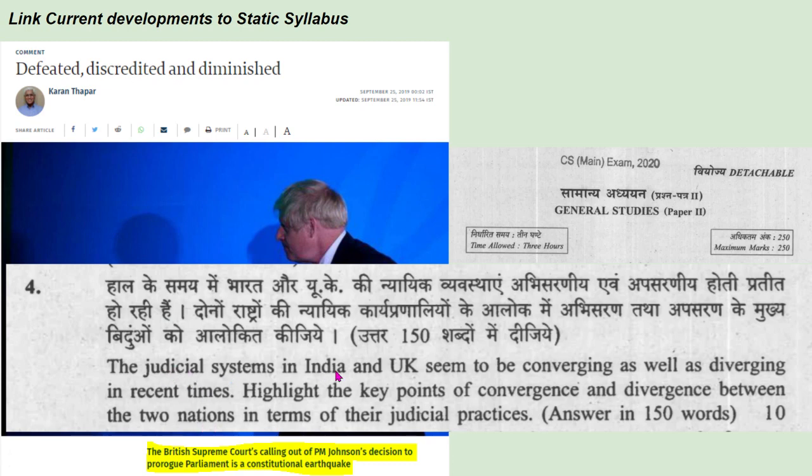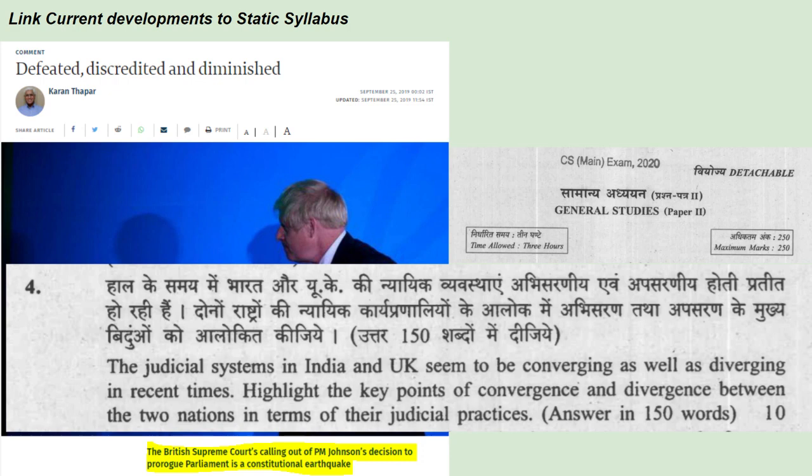The judicial systems in India and UK seem to be converging as well as diverging in recent times. Highlight the key points of convergence and divergence between the two nations in terms of their judicial practices. So when we talk about linking current developments with the static syllabus, knowing this current issue alone would not suffice to answer this question, because questions are not based on the current developments, they're based on current developments linking to the static syllabus, because every question has a syllabus line.